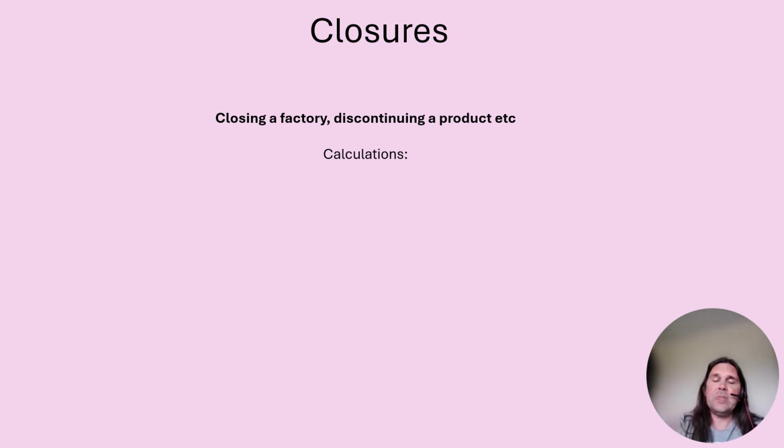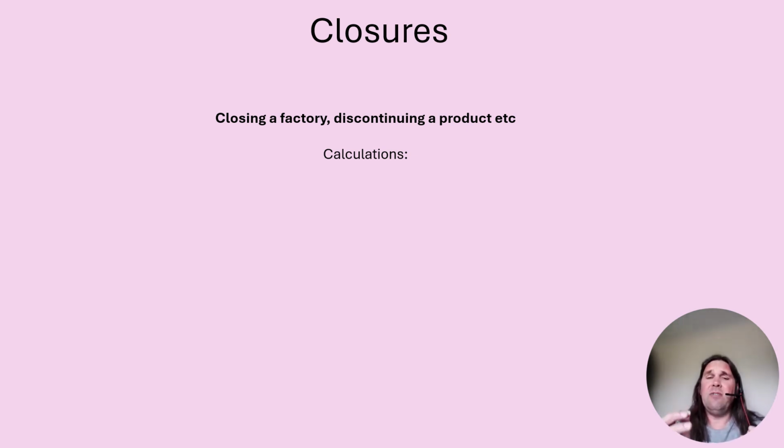Closures. So part of 3.10, so I did a video earlier on types of cost and how you could build those into a decision-making essay generally. But closures hasn't come up that often. It's quite topical. Lots of businesses stopping selling certain products, closing stores, closing factories. So it could fit in, but there's no rhyme or reason.